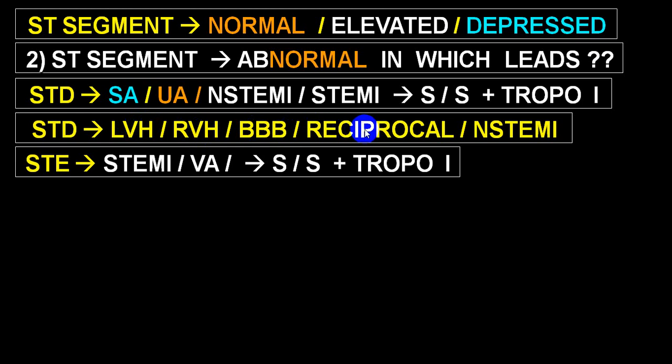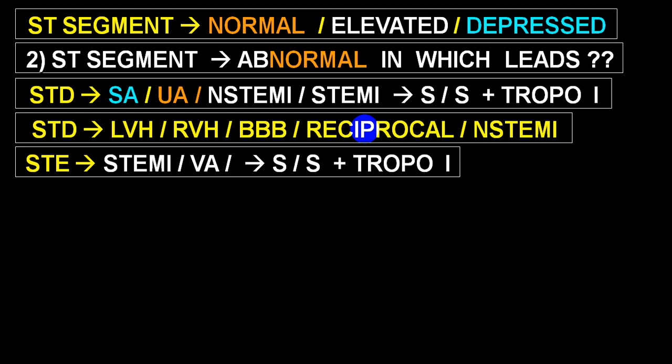In reciprocal changes, usually it is in the opposite leads. Say, for inferior wall, you will have it in lead 1 and AVL; in lateral wall, or high lateral, you will have it in L2, L3, AVF. In a posterior wall it will be in V1, V2, V3.